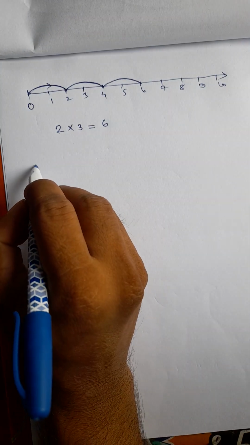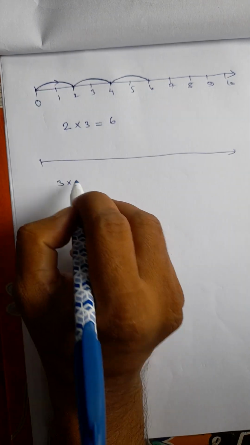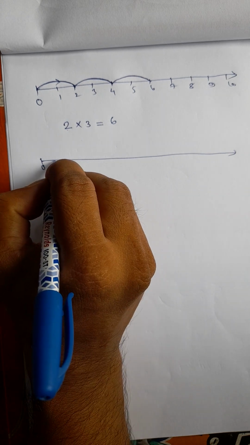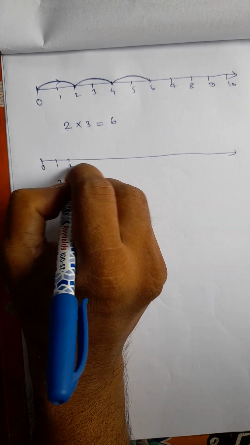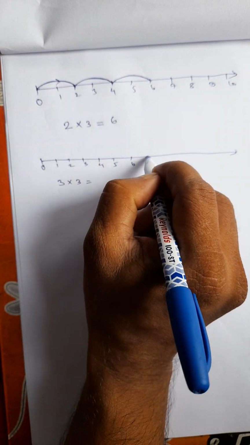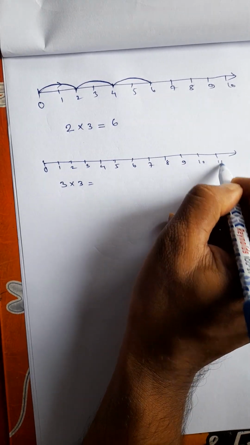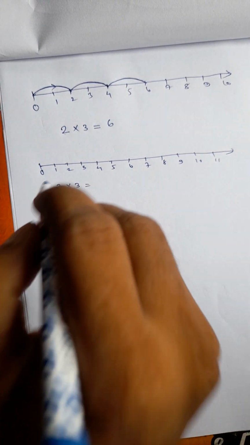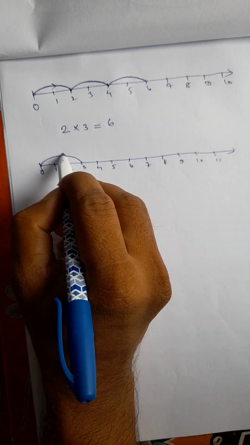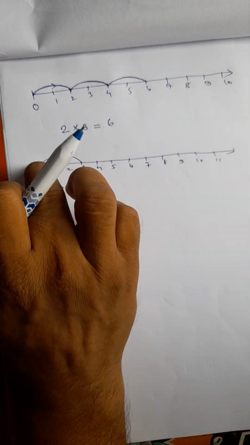Similarly, say you have to find 3 3s. Now you represent the numbers 1, 2, 3, 4, 5, 6, 7, 8, 9, 10, 11, etc. So now you see 3 means from 0 to 3. Now 3 times of this distance. You count 3 times of this.